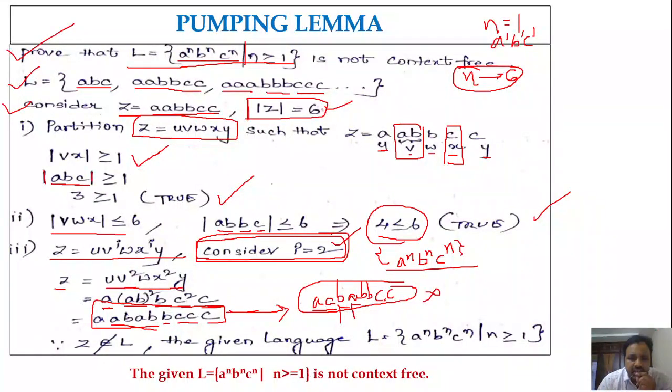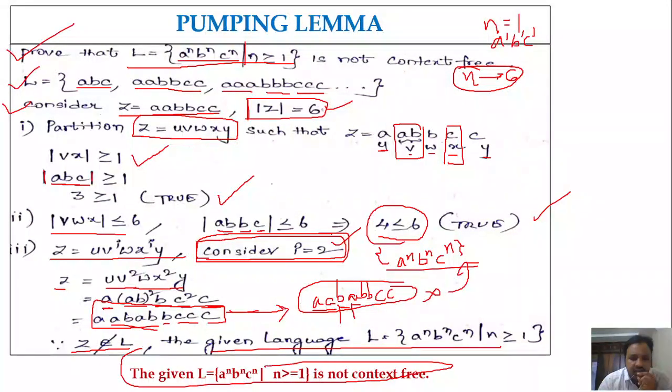So this is a string which we will never get for the given language property A power n, B power n, C power n. So we can directly say that since Z does not belong to L, the given language is not context free, right? So this is the way to prove that a language is not context free. This is how we can use the pumping lemma for proving a language is not context free.